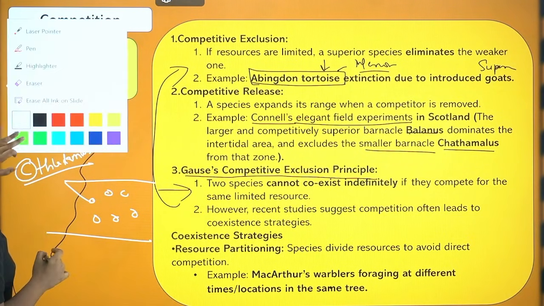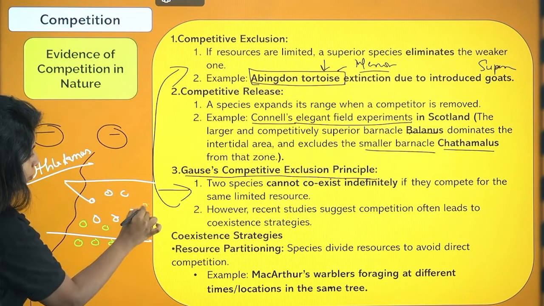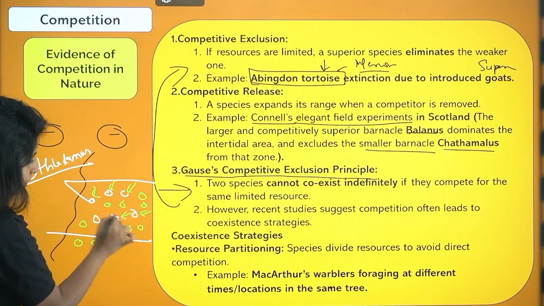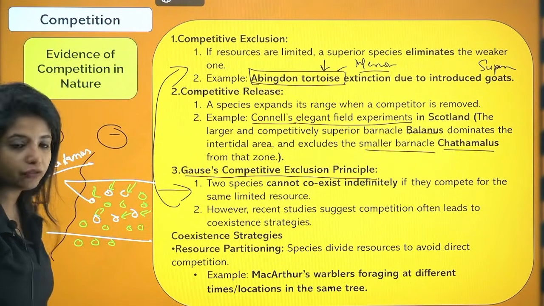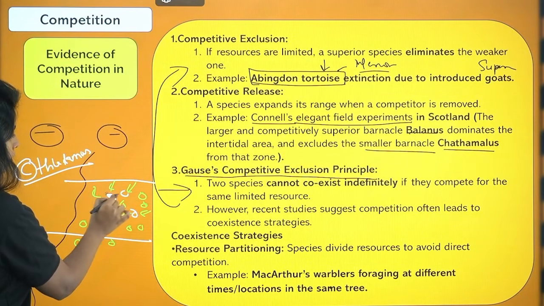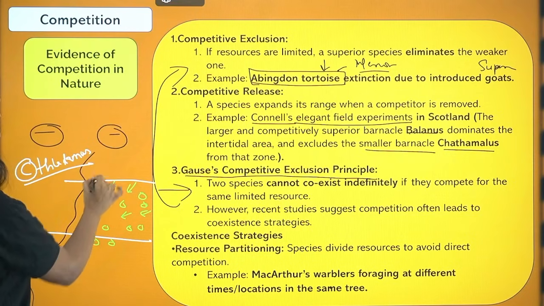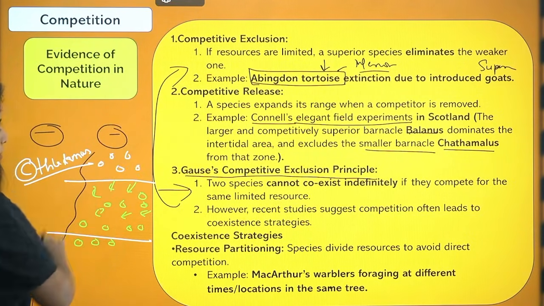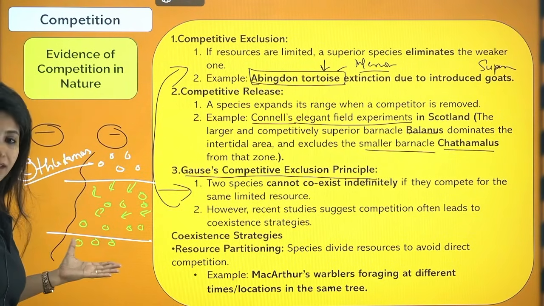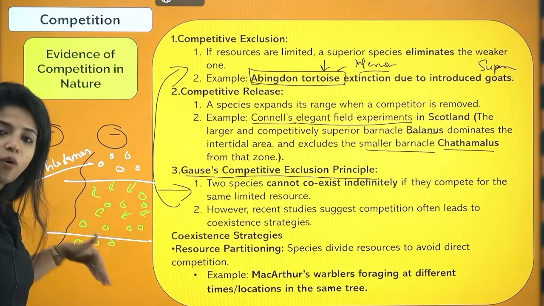Now over here what was being introduced? The Balanus. So Balanus went ahead and tried to compete with these Chthamalus out there. And what happened at the end of it? Basically the Chthamalus were removed from this area and they shifted up to the other region. What exactly happened? The organism Balanus extended their area and went ahead and occupied all of it.